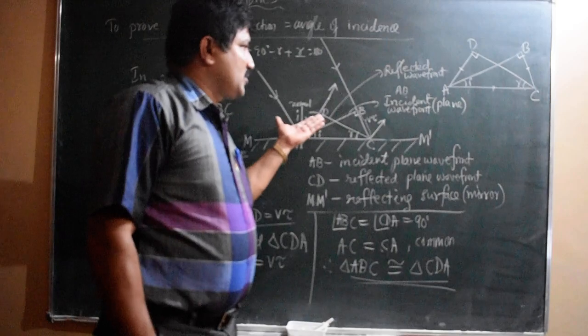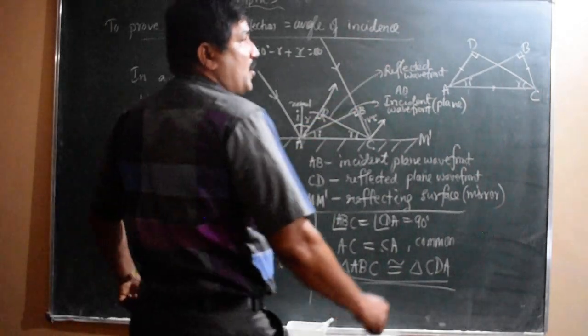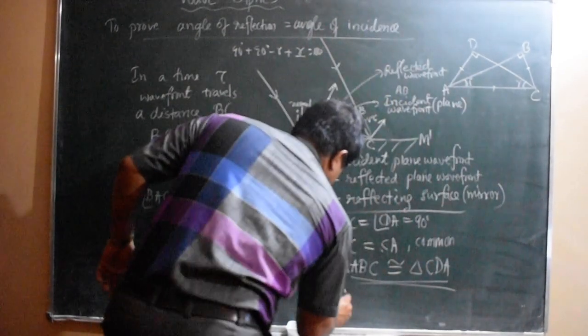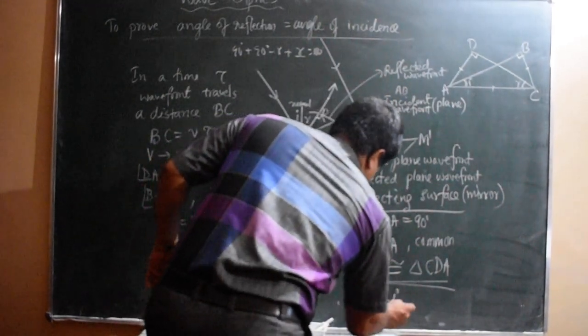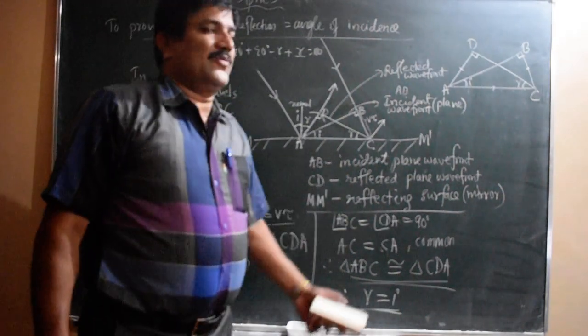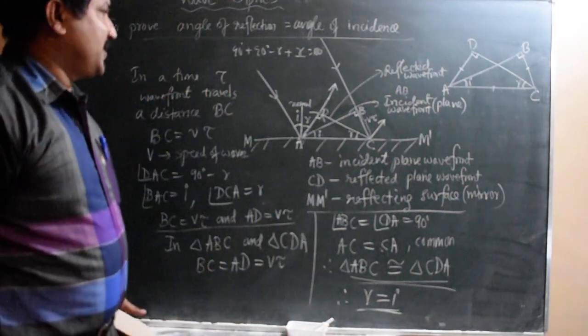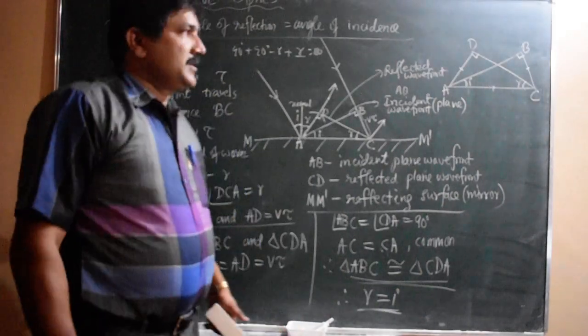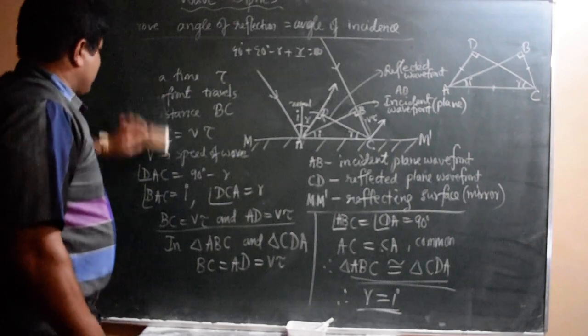Hence, whenever two triangles are congruent, the corresponding quantities are equal. So this angle is equal to this angle. Therefore, R equal to I in the figure. R equal to I or I equal to R. Hence, the law of reflection is verified or proved. Law of reflection is proved here. That is a very important derivation for 3 marks.